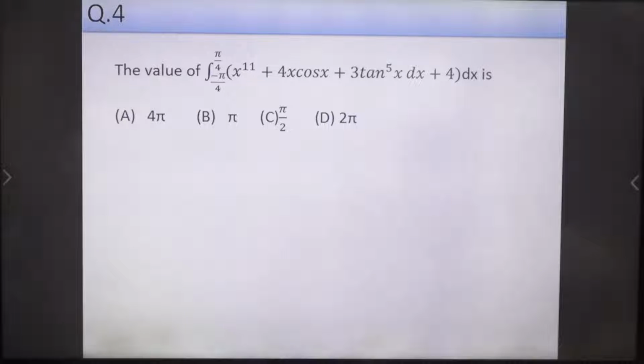So now question number 4. Just see the question and you can answer it in a very short duration. The extra time consumed in the previous problem can be compensated here.